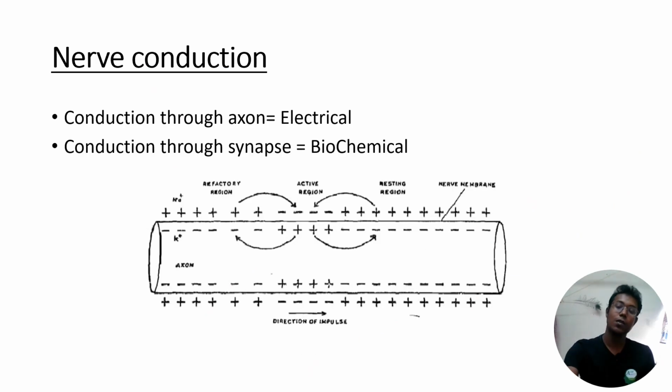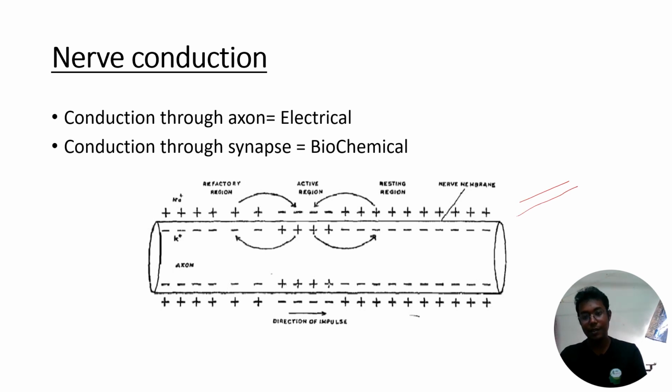If you look at nerve conduction, there are two types of nerve conduction in general. One is your axonic conduction, another is your synaptic conduction. The impulse is conducted through the length of the axon, and after reaching the end of the axon, it passes from one neuron to another neuron through the synapse. Okay, so axonic conduction is generally electrical in nature, and synaptic conduction is biochemical in nature.